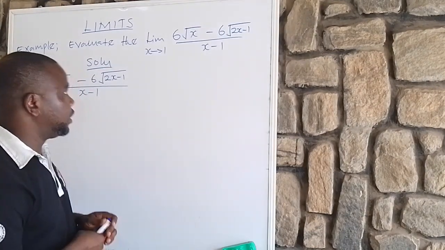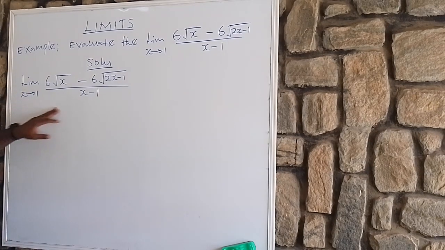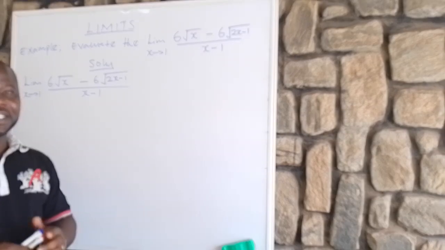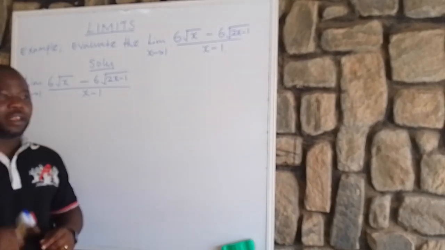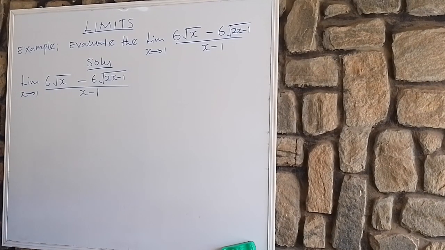If I'm not mistaken, I know very well that as you come across the limit of this one, some of you just begin to substitute the limit here. Then at the end of the day, you will just arrive at a final answer. I don't think you are right.